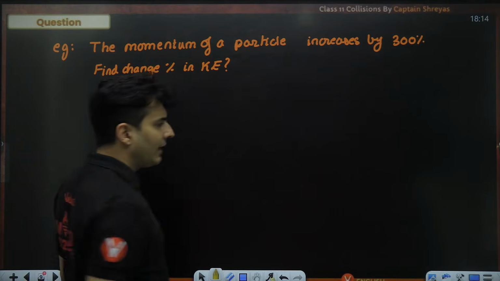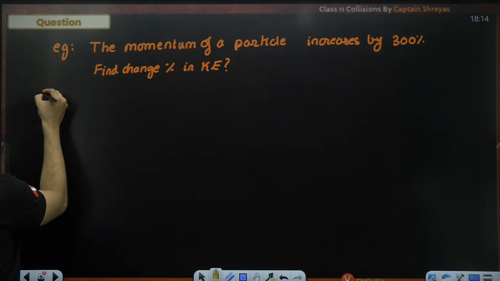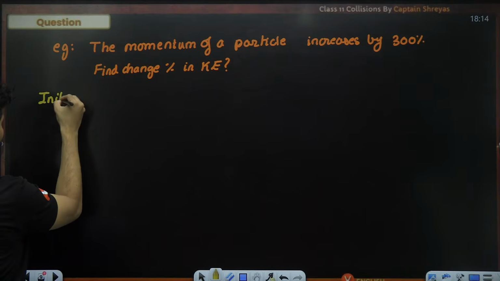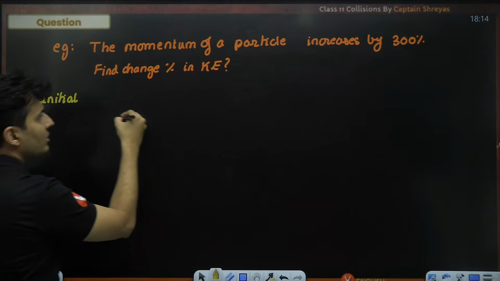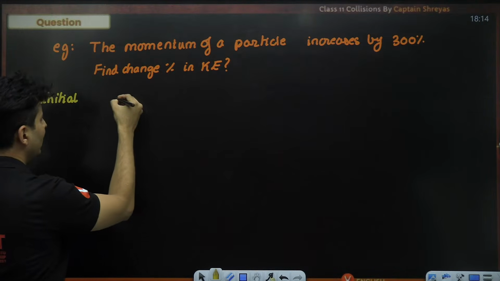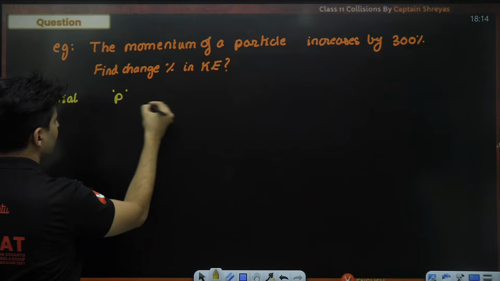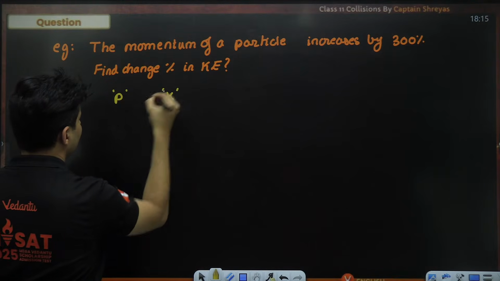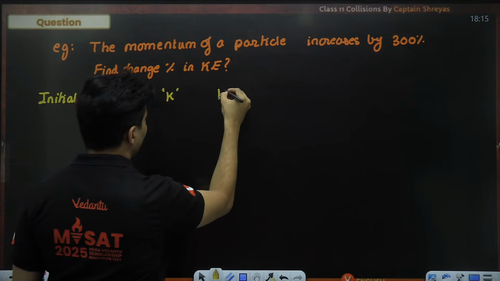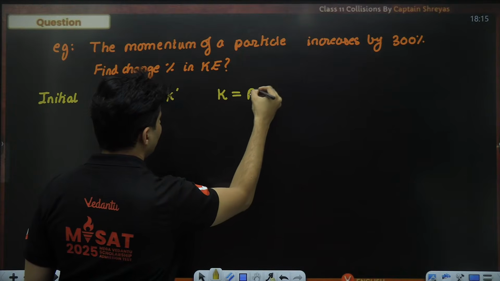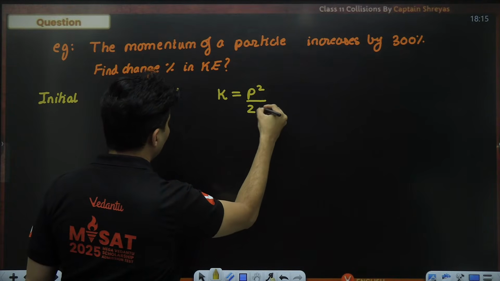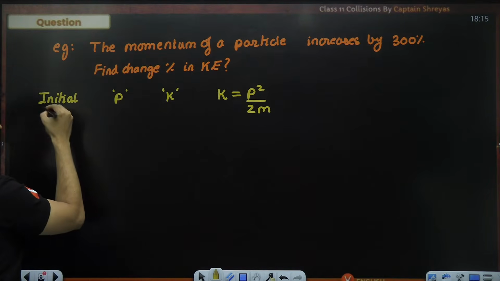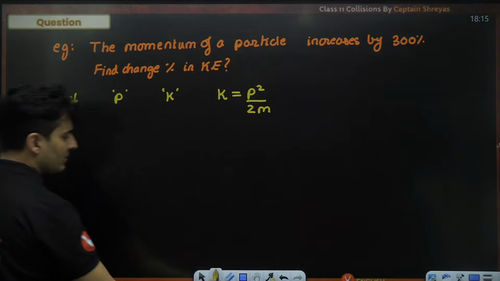So let's write down the initial things, whatever I know. Initial values. So I know there will be some momentum. Let's say that momentum is P. Let's say that kinetic energy is K. And they both will be related to each other. Kinetic energy will be P square divided by 2m, of course. So these are all the original values.